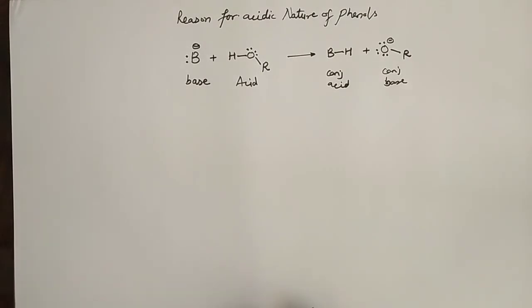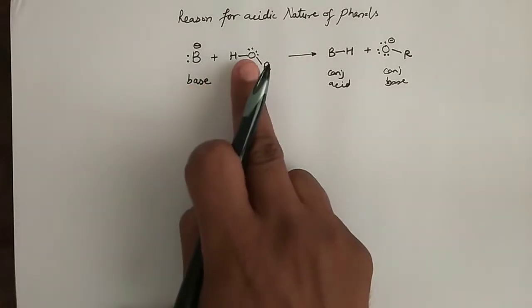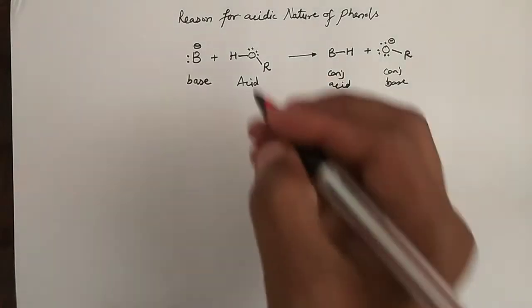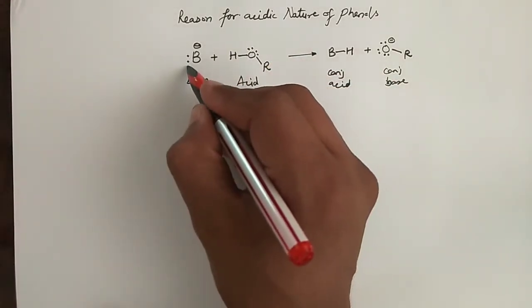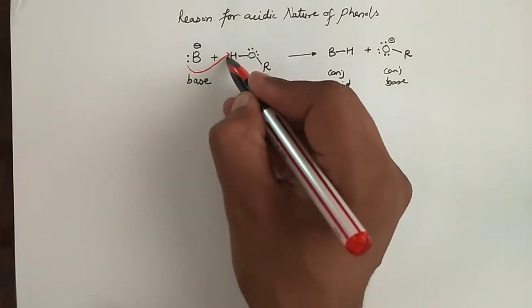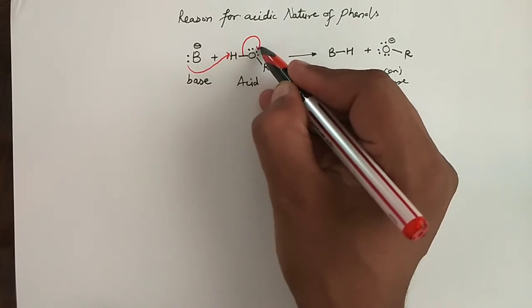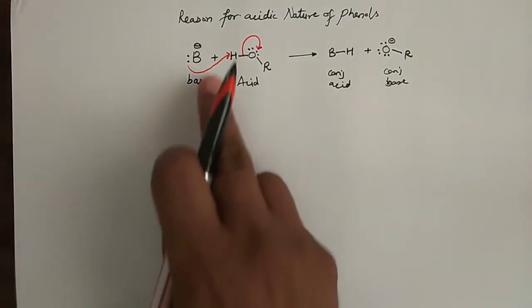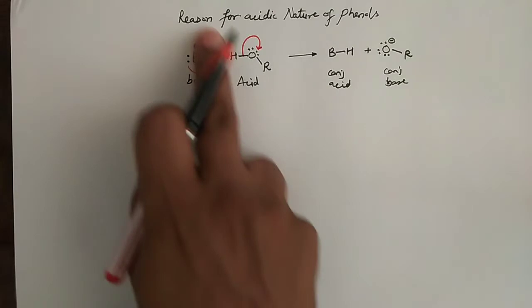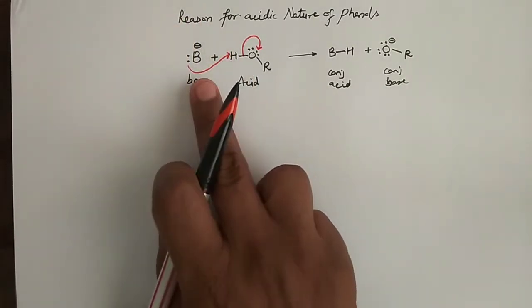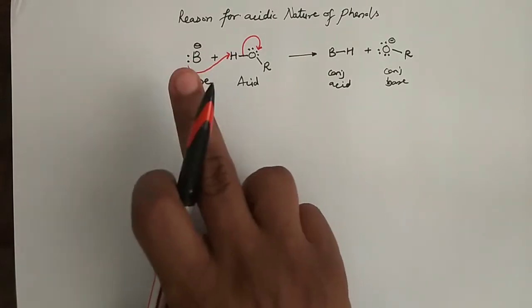So here we can understand that when a base reacts with an acid, we get a conjugate acid and a base. The reaction is very simple. These lone pair are going to land on hydrogen and these bond pair will land on oxygen. So the substance which was earlier a base, after gaining hydrogen will become its conjugate